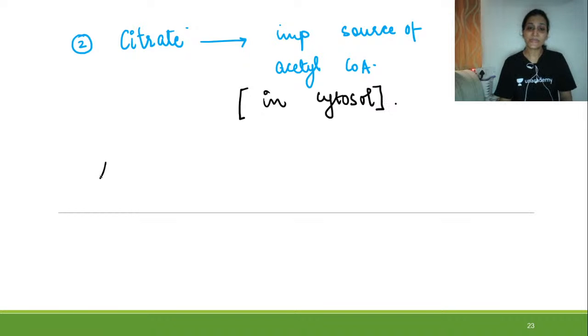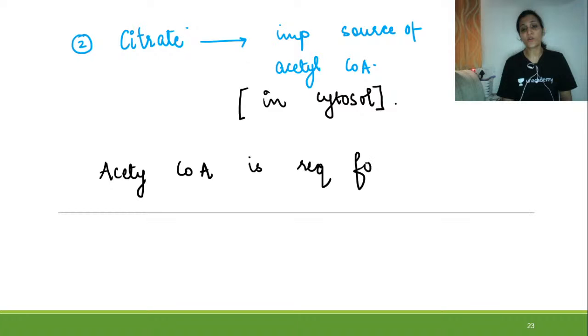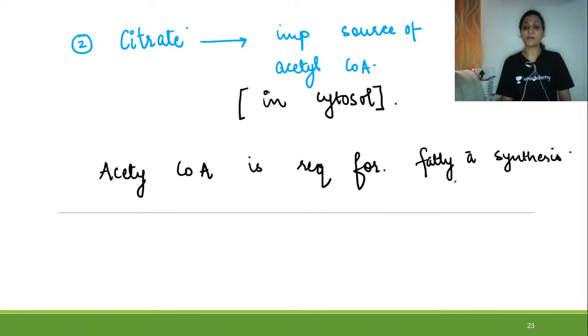And acetyl-CoA itself is required for, as we have done in many other places also, fatty acid synthesis and cholesterol synthesis.